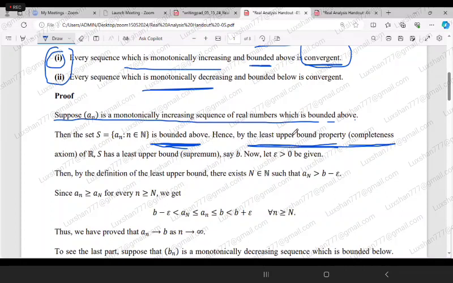Least upper bound means supremum. So from the least upper bound property, that is the completeness axiom, what does the completeness axiom say? If a set is bounded above, then it has a supremum.